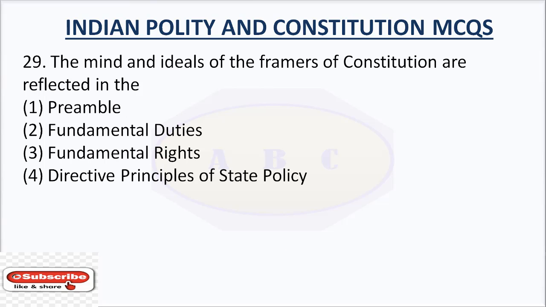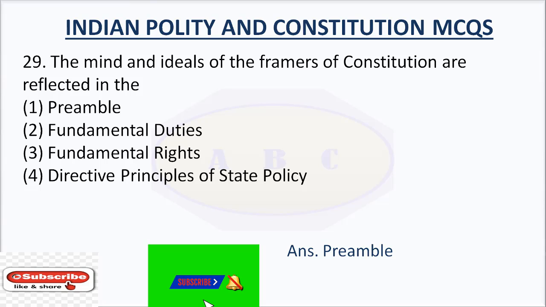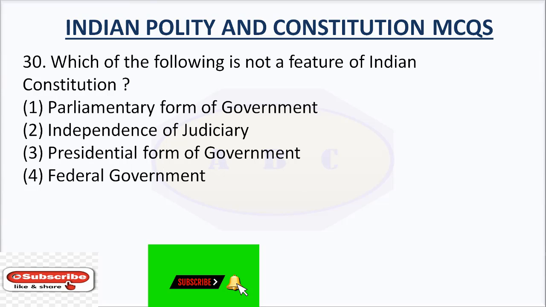Question number 29. The mind and ideals of the framers of the Constitution are reflected in the: option number 1, preamble; option number 2, fundamental duties; option number 3, fundamental rights; option number 4, directive principles of state policy. The answer is preamble. The mind and ideals of the framers of the Constitution are reflected in the preamble.